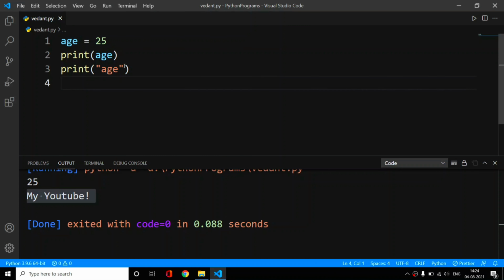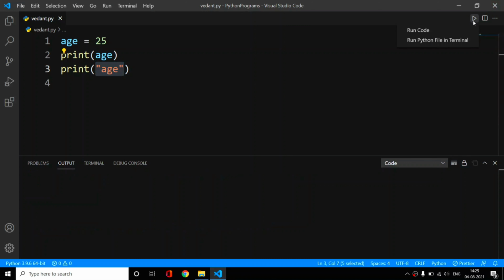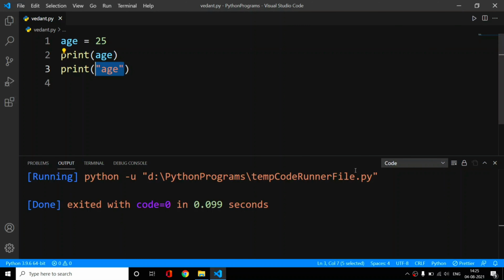Why will it act like that? Because it will think that age is the text which we have passed to the print function, and to pass variables we don't use these double quotes. So now if we pass this age in here, then we will see the word age written directly on the terminal. So now let us run our code. Okay, and don't forget to save our code first. Now we will run it.